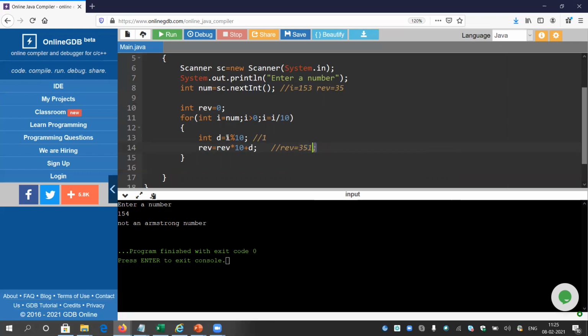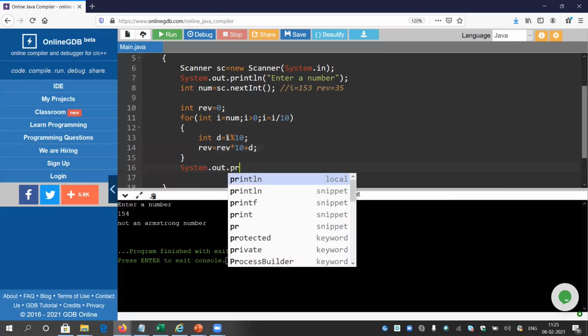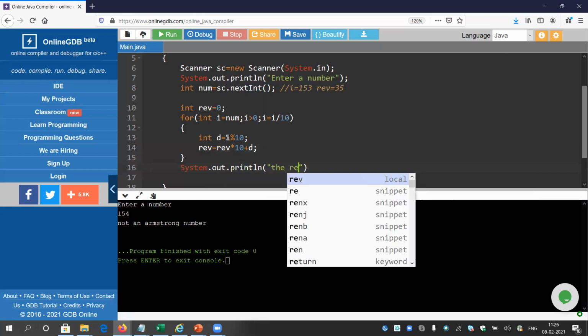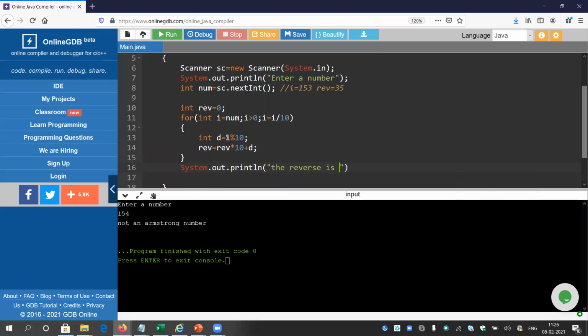If you still have any doubt or if I am a bit fast, you can pause the video and go back to the section and go through that once again. Okay, so let me print, and if you are able to understand, it is very fine. So the reverse is plus rev. Now I'm going to print the number.